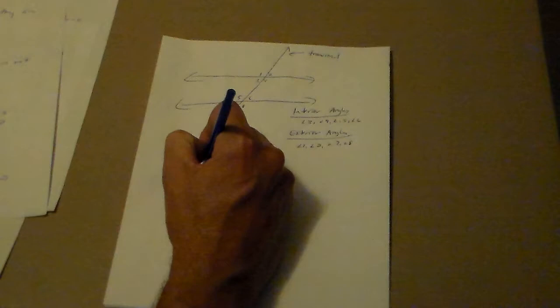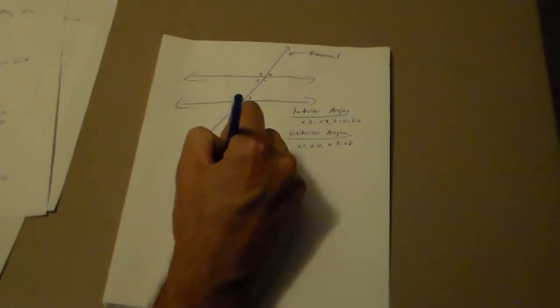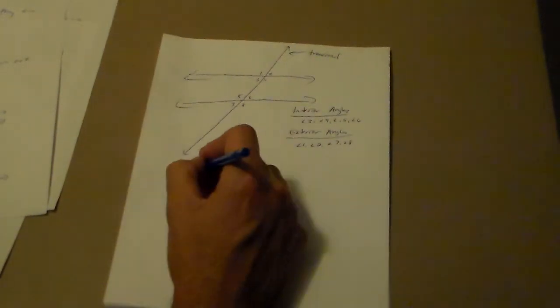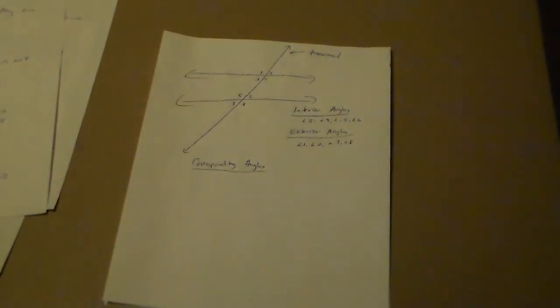Now, we also have very specific names for these angles, and there are angle pair relationships. We're going to learn that probably more so in section 3.3, but I do want you to know these relationships. The first one's called corresponding angles, and these are frequently questions on the MCAS test, so it is important that you know this stuff.